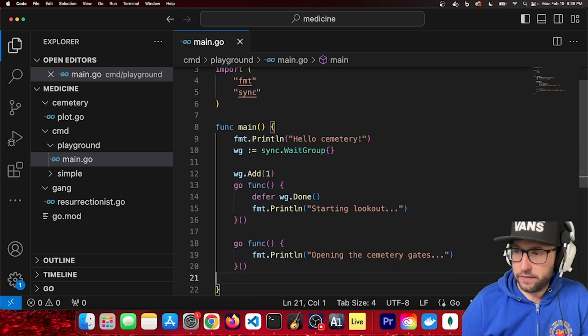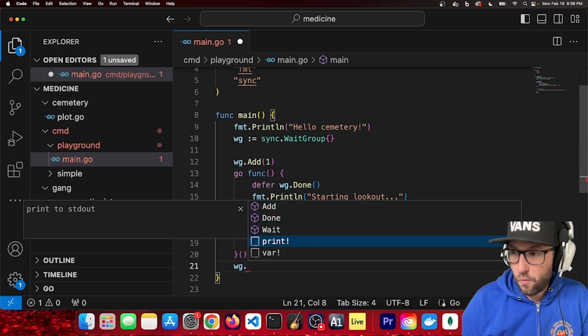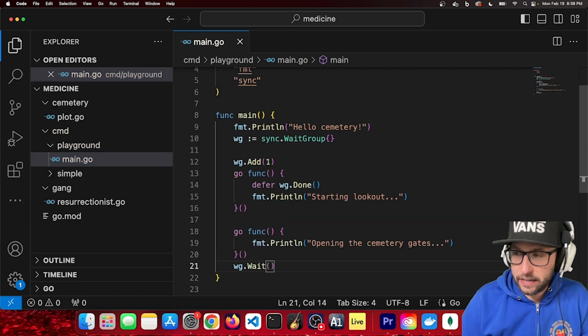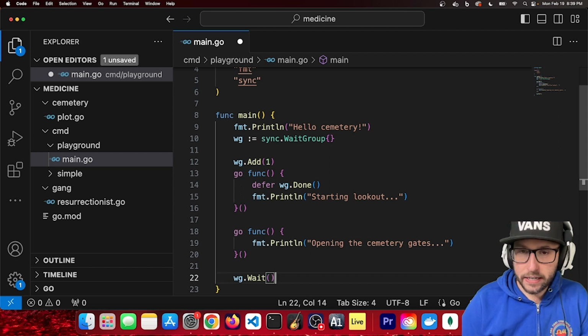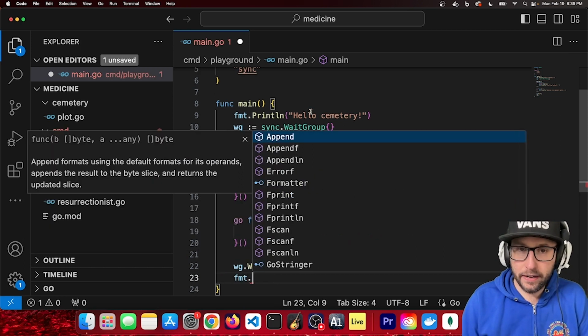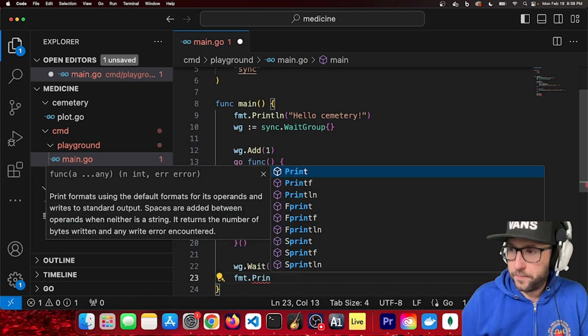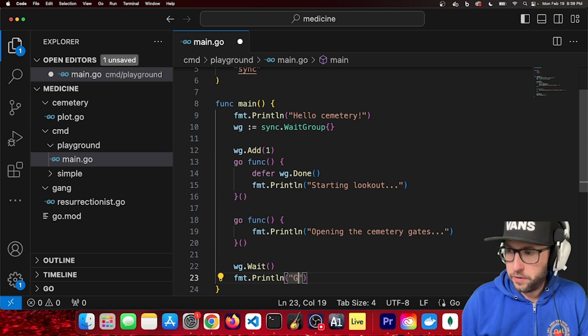I also have to add my wait group Wait here at the end, and my program's going to wait until the bottom here, and then it should print out, just to show you, goodbye cemetery.